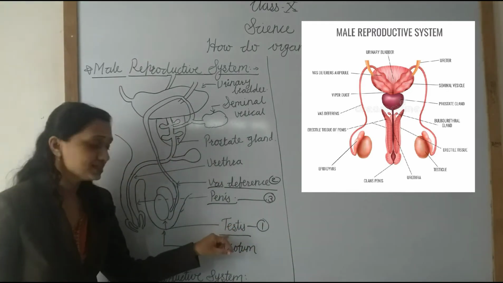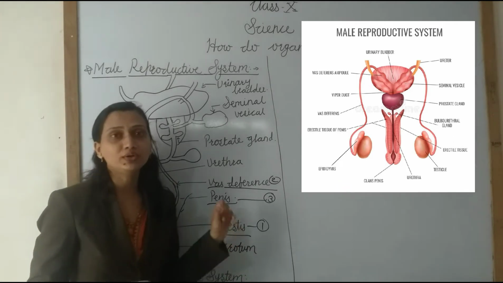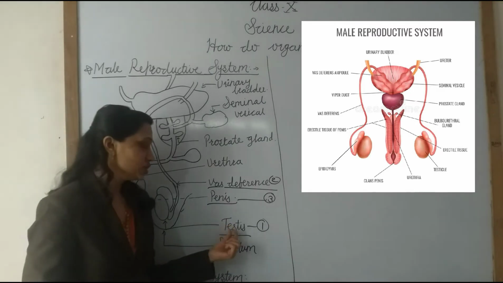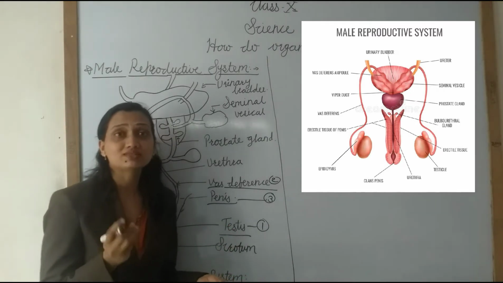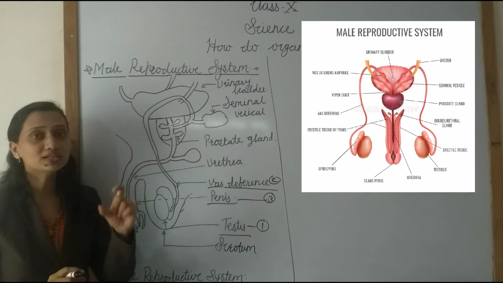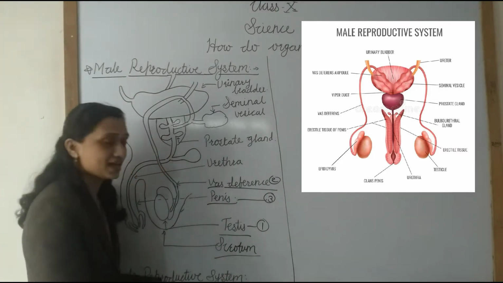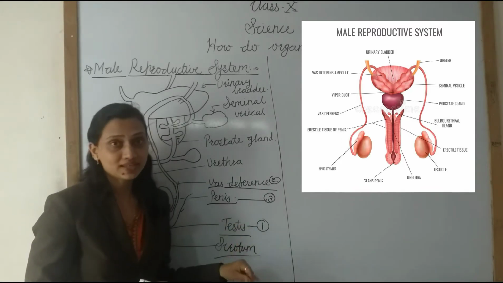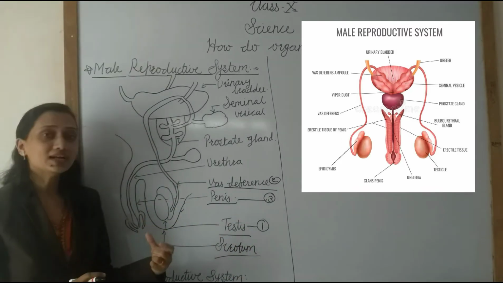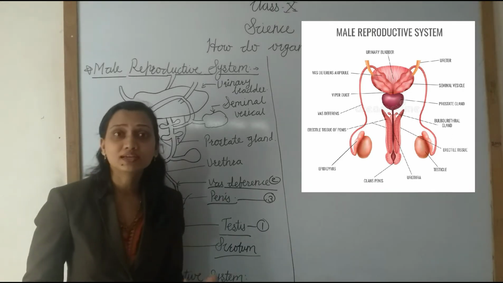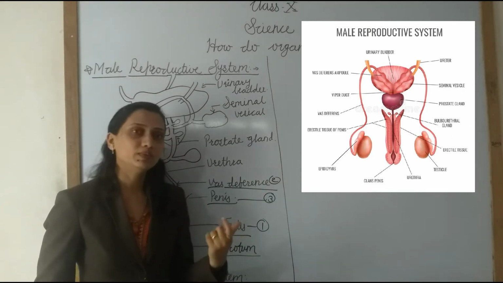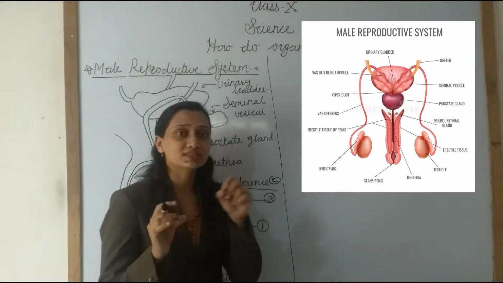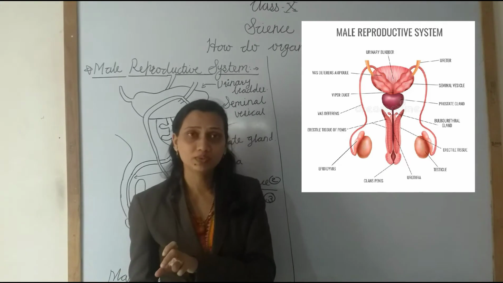The testis is the primary reproductive organ in the male. Where is it located? It is located in a muscular sac-like structure called the scrotum sac. See, the testes are located in this scrotum sac, and this scrotum sac lies outside the abdominal cavity. It hangs outside the abdominal cavity. Now, why do the testes hang in the scrotum sac outside of the abdominal cavity?